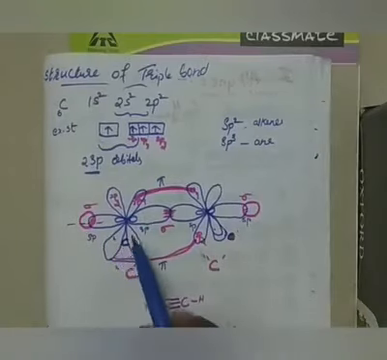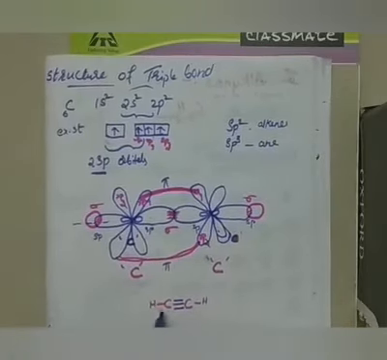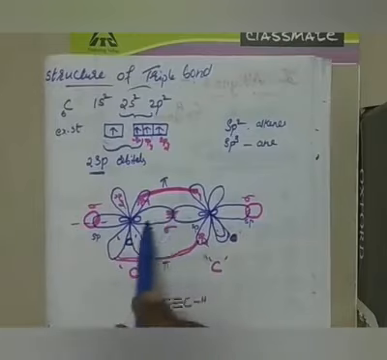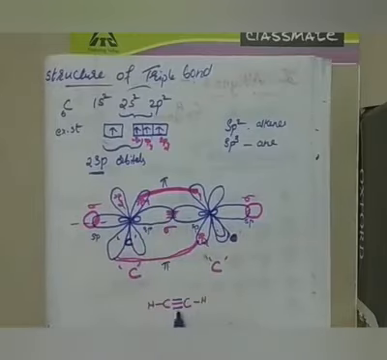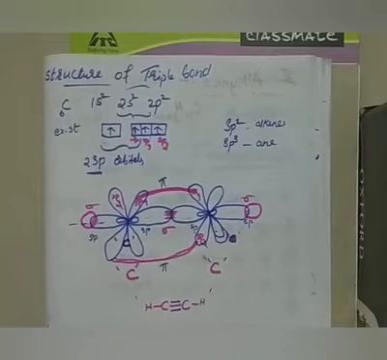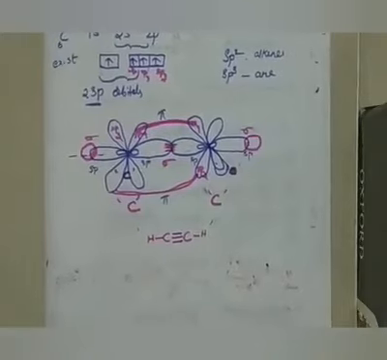And here, what is the bond angle and what is the shape? What is the geometry? As it is linear, the geometry will be linear. And as it is linear, the bond angle will be 180 degrees. The H-C-C bond angle is 180 degrees, right?